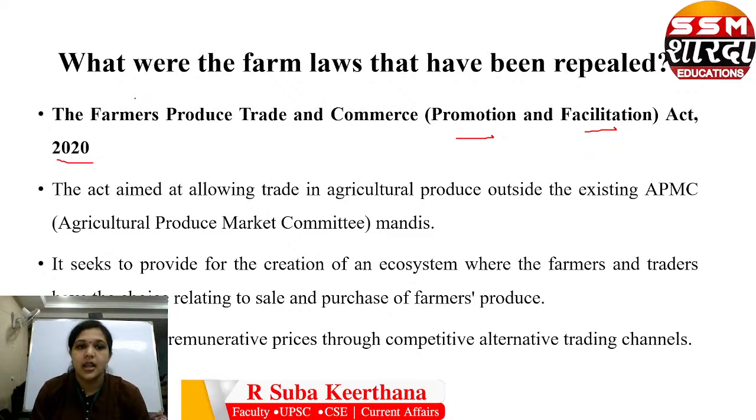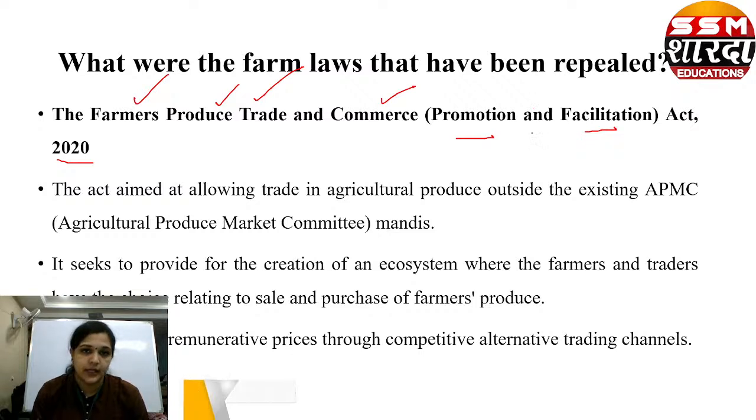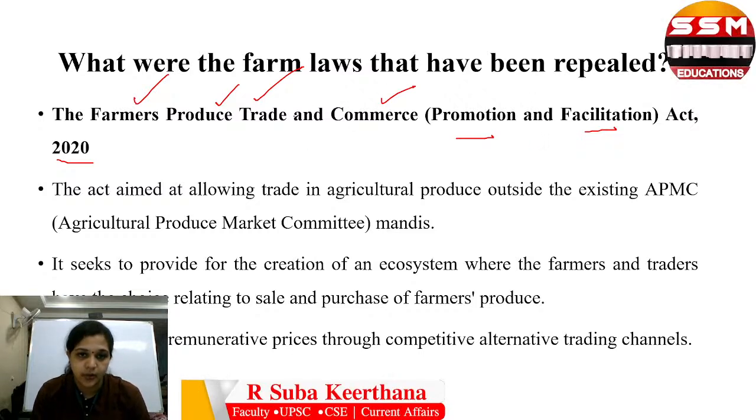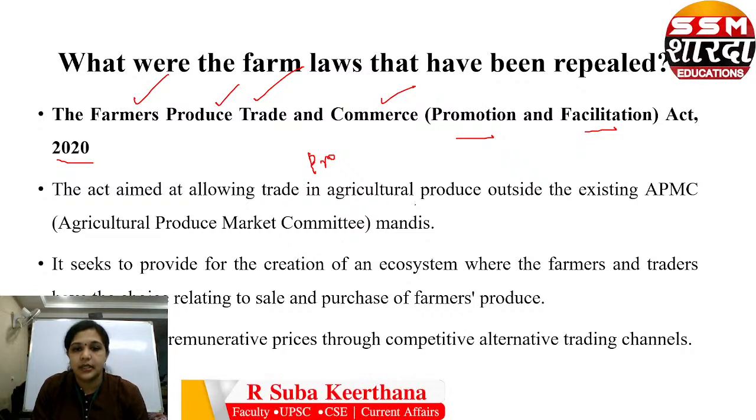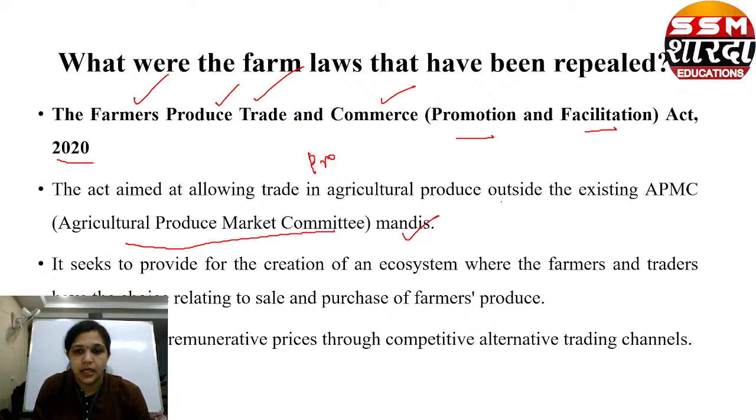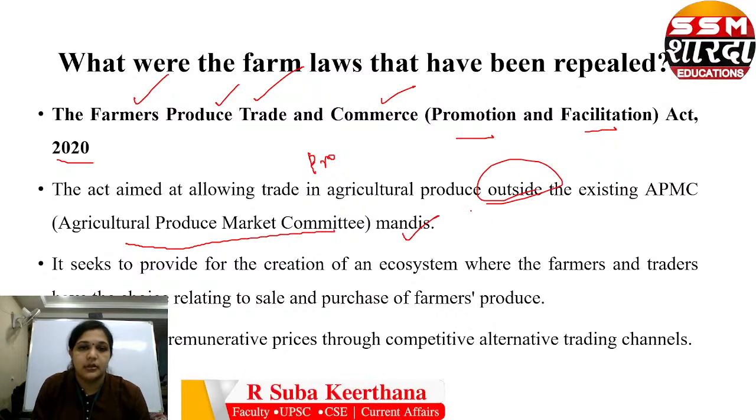So what is this act? The Farmers Produce Trade and Commerce Promotion Facilitation Act. So what is this talking about? From the act name itself, you know that it is about trading of the produce. So this aimed at allowing trade in agricultural produce outside the agricultural produce market committee mandis. Okay, without coming to the mandis, the products can be sold outside also. So that is what this act is.